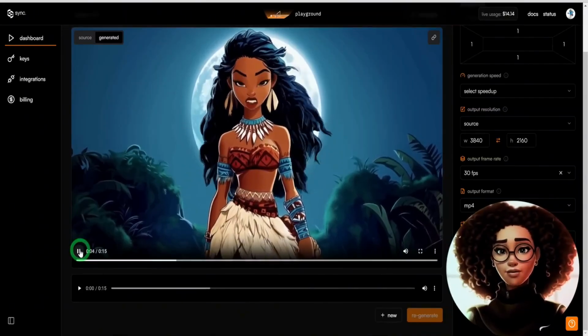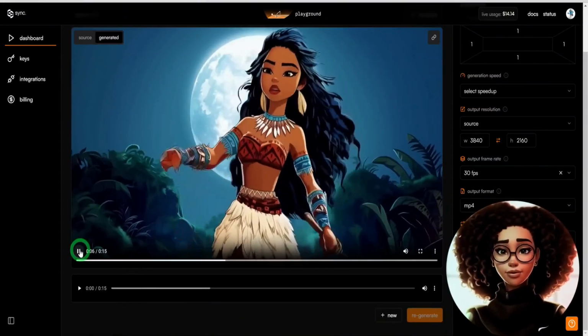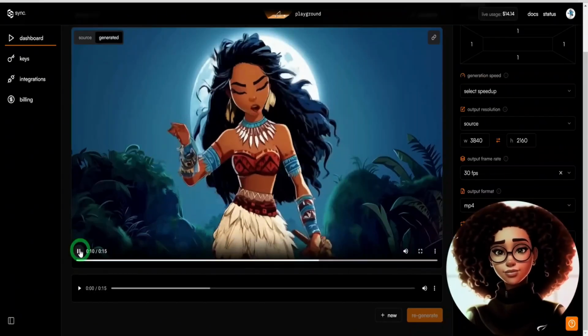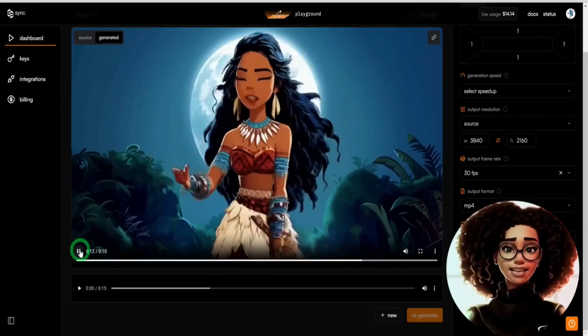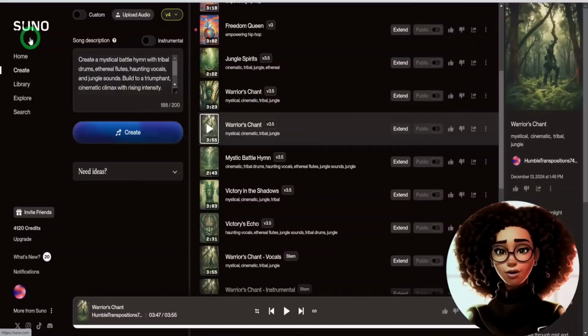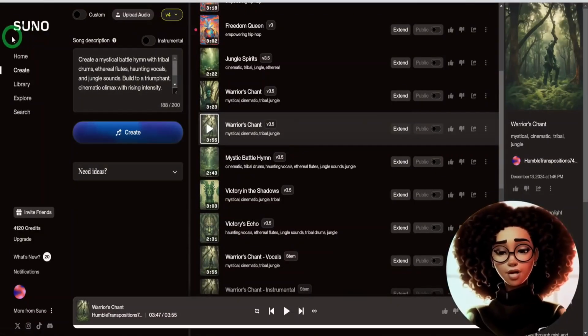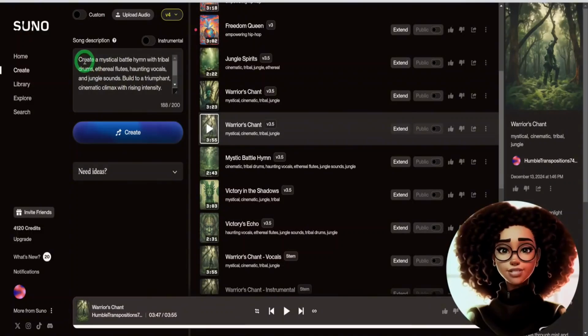Now I will be showing how I generated the music playing in the background and also the one the character was singing. The AI tool I used excites me. It is called Suno. I have covered it before, but a lot has been added since the last time I used the tool. But before I generated the music, I asked ChatGPT to help create a prompt that matches the context of the story.